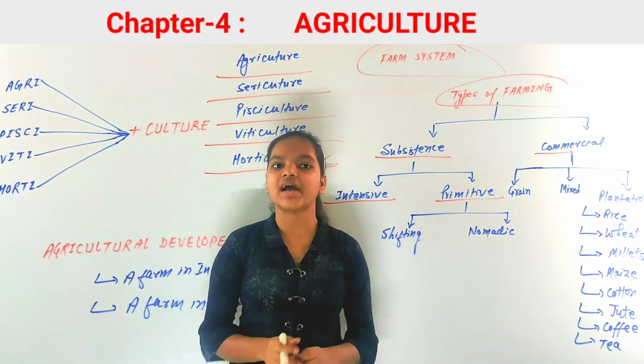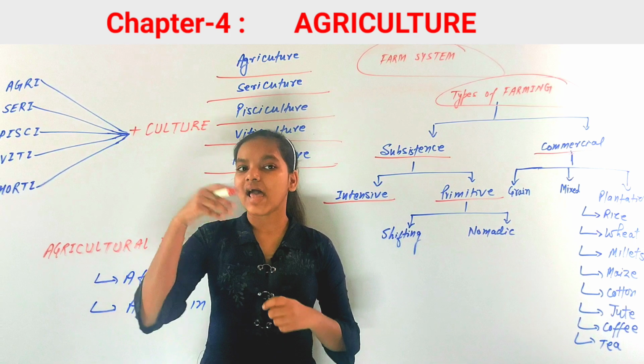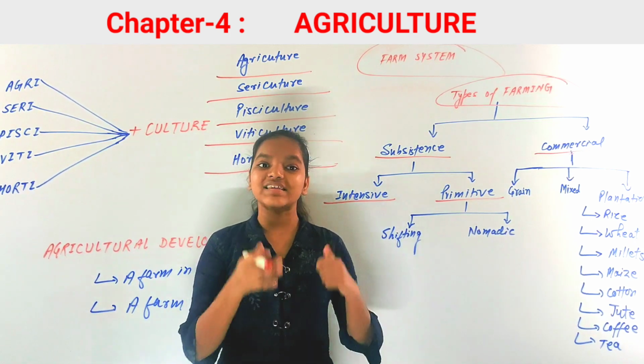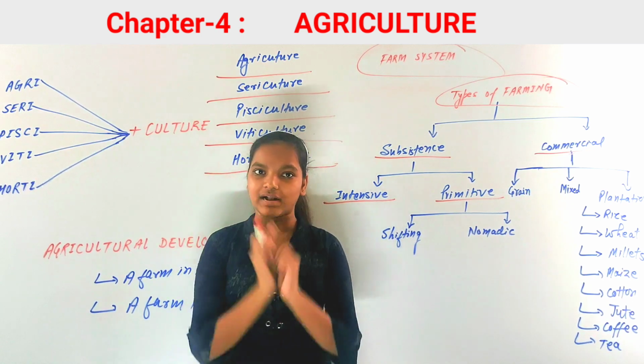This is generally practiced in the region of South, East and Southeast Asia. So these are the regions where intensive subsistence farming is practiced.